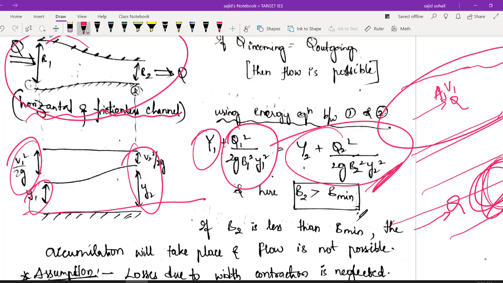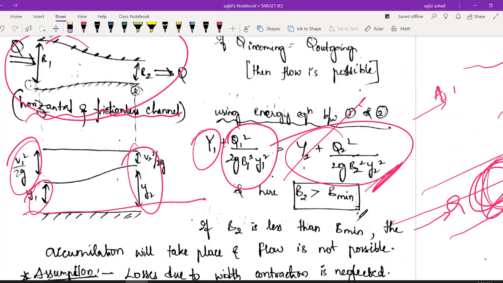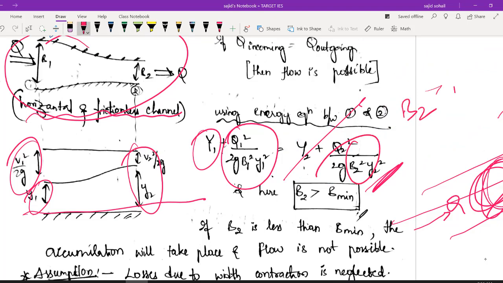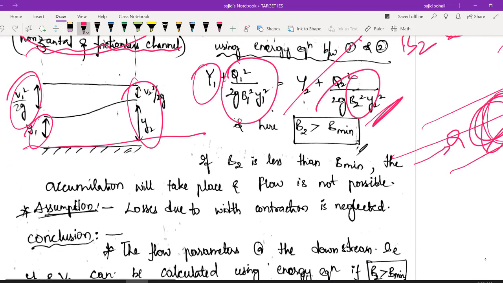So using this you can find out your y2 value and v2 value, but there is a condition. What is that condition? Your v2, whatever is there after width contraction, should be greater than a certain value. How much? We have to derive. We will derive it at the end of this module. The specific energy concept that I taught you, we will use and then derive this. End of story. Did you understand the concept?